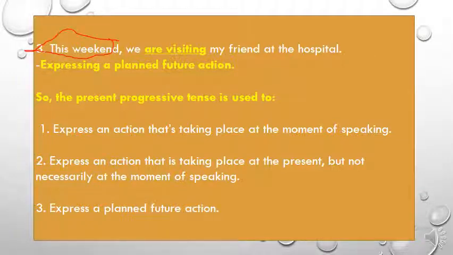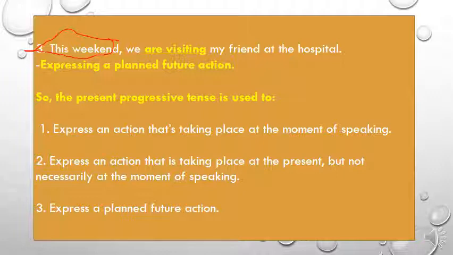This weekend is used to show that we already planned for this action. We have already planned to visit our friend at the hospital this weekend. So the third use of the present progressive tense is to express a planned future action.